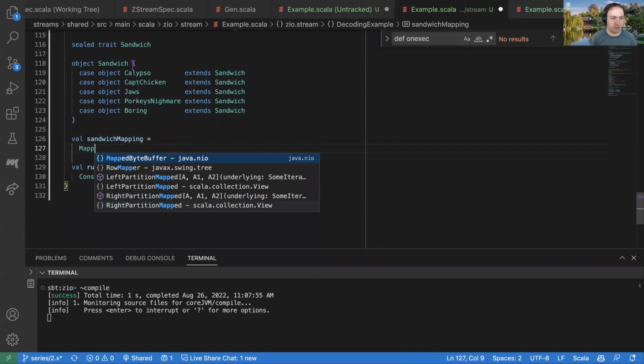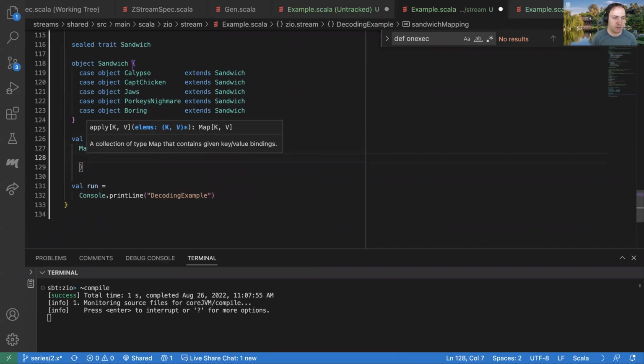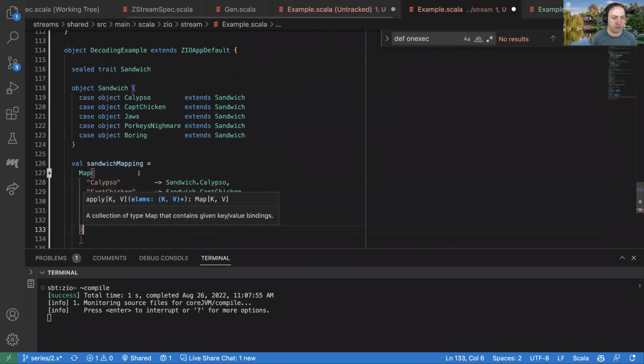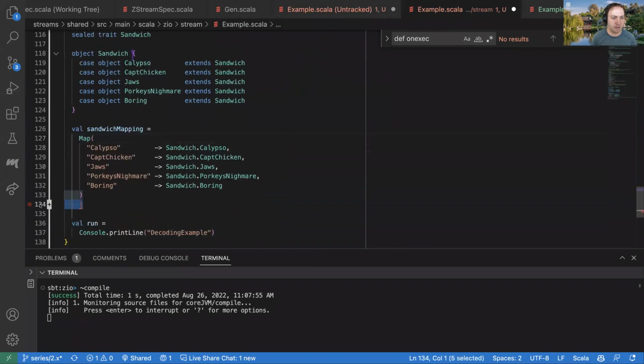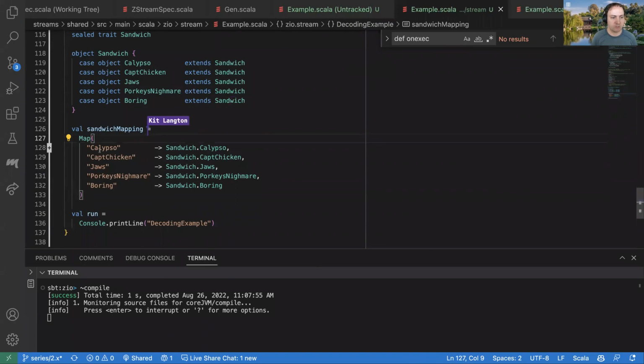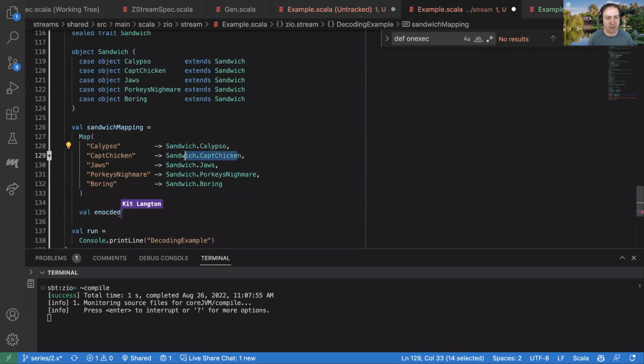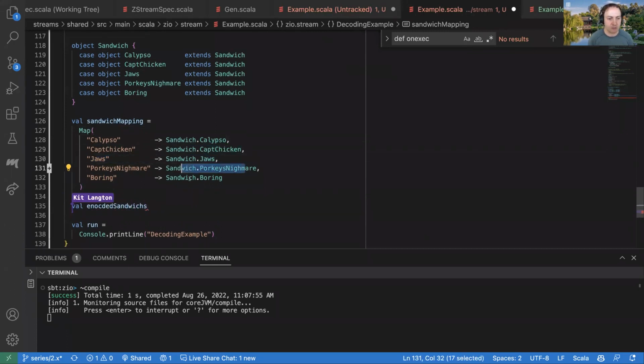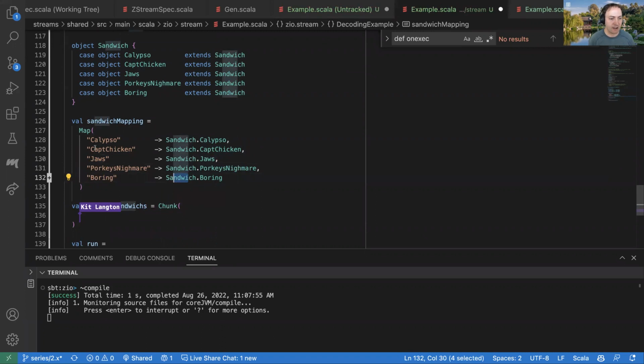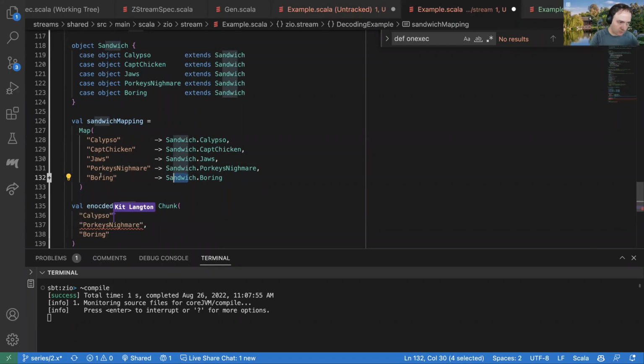And so we can imagine that we want to have this, let's call it sandwich mapping. And this is basically going to be a mapping between what we could think of as the encoded values and these decoded values, right? So these are just going to be the strings that maybe are going to come over the wire to us in a sandwich stream we're going to be consuming. And we're going to want to convert these into these typed values. And we can see that these have different lengths associated with them. So we're not just going to be able to say, take 4 characters and map them to this. We're going to have to do a little bit more, this is like variable length here.